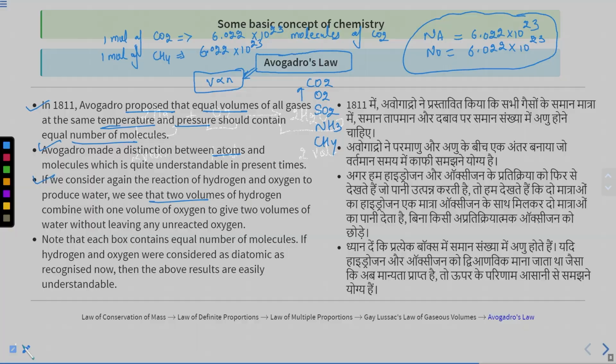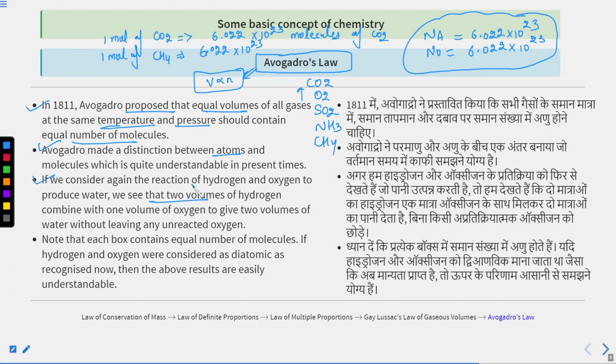My point is that if we consider the reaction of hydrogen and oxygen to produce water, the 2 volumes of hydrogen combine with 1 volume of oxygen to give 2 volumes of water, without leaving any unreacted oxygen. I will show you the boxes as well. In each box there is an equal number of molecules.